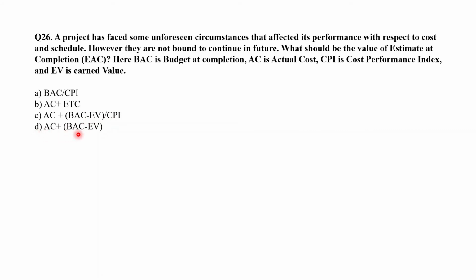The correct answer is D, that is AC plus BAC minus EV. Actual to date plus remaining budget is used when the current variances are thought to be atypical of the future.